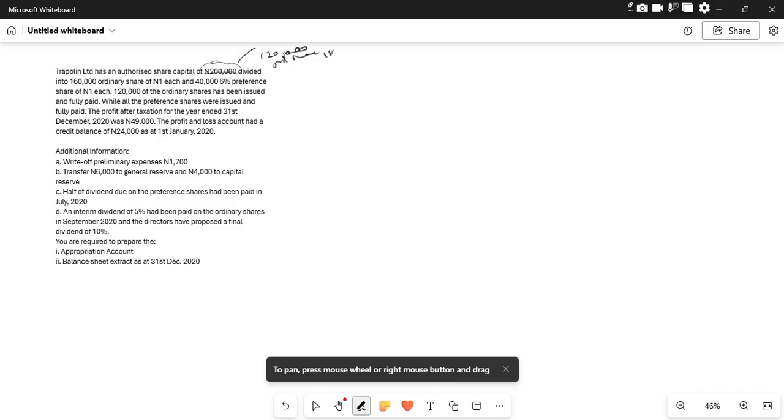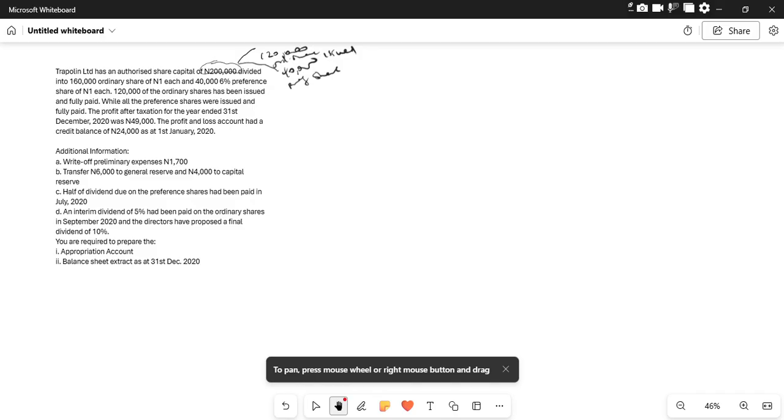Out of it, we have 40,000 preference shares. So this means that out of the authorized share capital, the issued share capital is just 160,000, of which the remaining 40,000 naira worth of capital has not been issued. Okay, so we have the issued and the unissued.